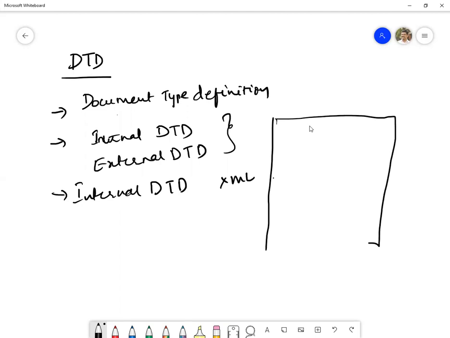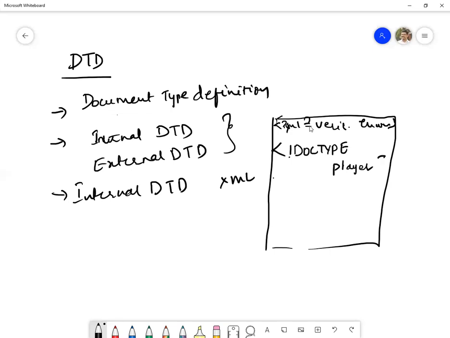Let us say that this is an XML document. In this, we will have something like question mark XML. The XML tag will be there, version is there, encoding is there. After that, what is the document type? Let us see how a DTD will look. Let me show you. That is DOCTYPE. It is written in capital letters, compulsory. The document type is players. It is talking about players.